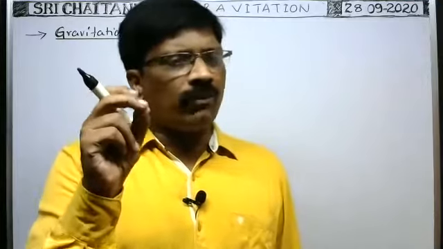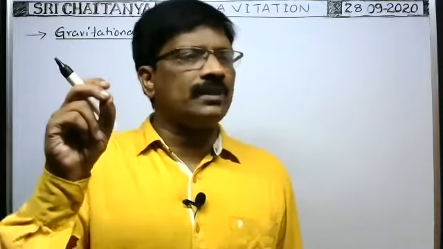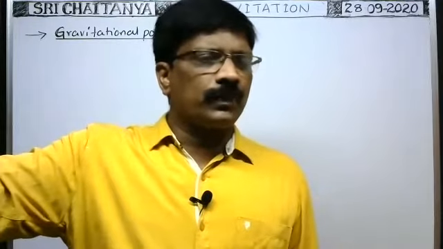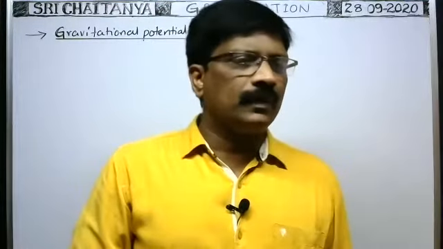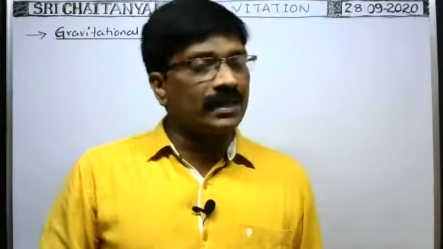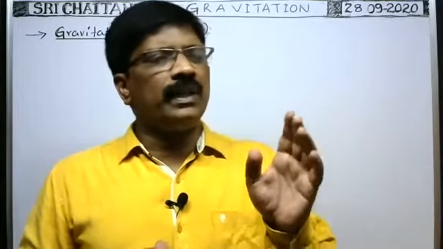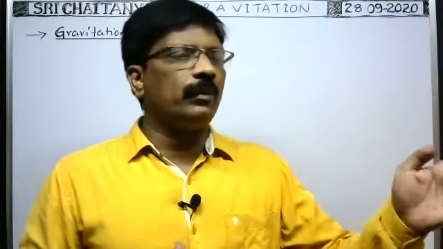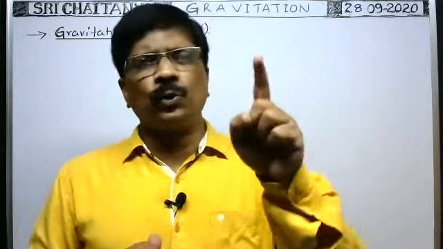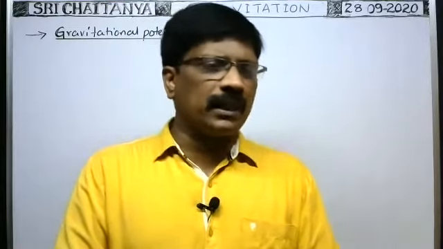The amount of work done by the gravitational field on a body having certain mass in bringing it from infinity to a point in a gravitational field is stored in the body as the gravitational potential energy. Suppose a point mass m0 is brought from infinity to a point in the gravitational field, which is at a distance small r from the given body of mass capital M. Whatever the work done by gravity is stored in the body as gravitational potential energy. That is equal to minus G M m0 by small r. That is the formula we derived already.